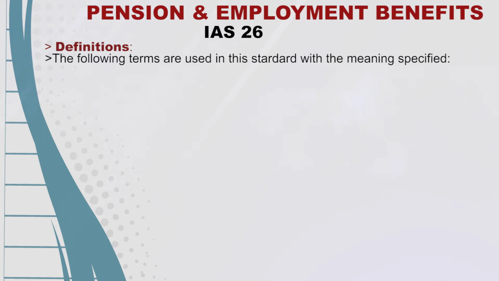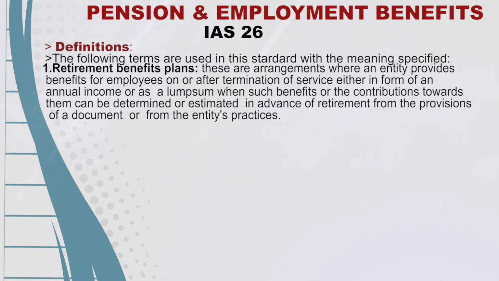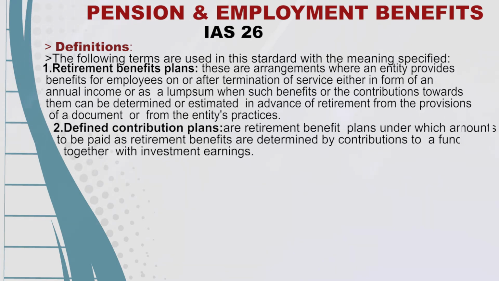1. A retirement benefit plan. These are arrangements where an entity provides benefits for employees on or after termination of service, either in the form of an annual income or as a lump sum, when such benefits or the contributions towards them can be determined or estimated in advance of retirement from the provisions of a document or from the entity's practices. Defined contribution plans are retirement benefit plans under which amounts to be paid as retirement benefits are determined by contributions to a fund together with investment earnings thereon.